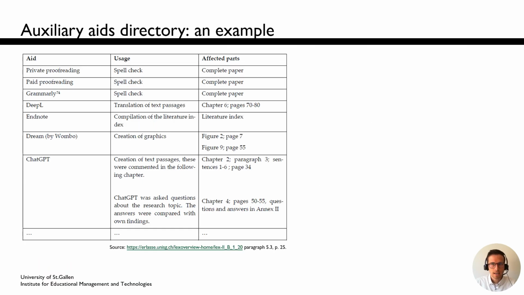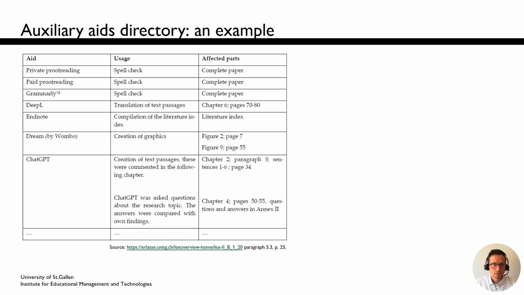As you see on this slide, an auxiliary aids directory can be used to specify all additional support tools you use to create your term paper. This starts with private and paid proofreading, but also includes literature management programs such as EndNote or AI-powered writing tools such as Grammarly, DeepL or ChatGPT.